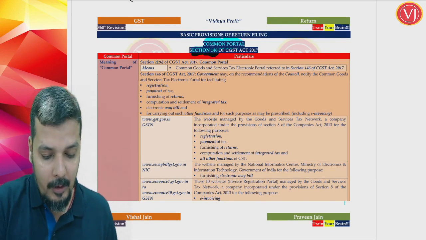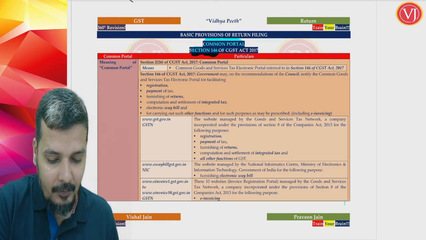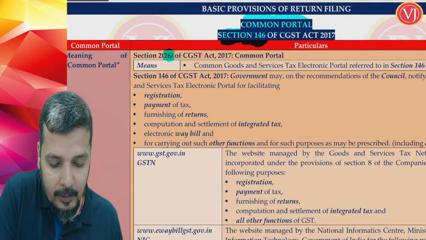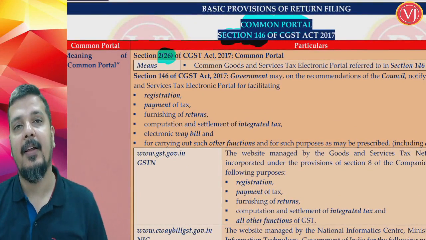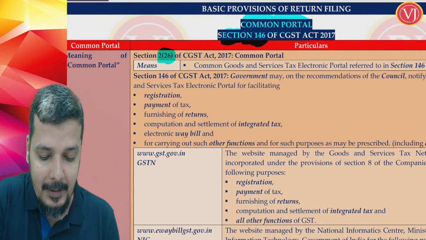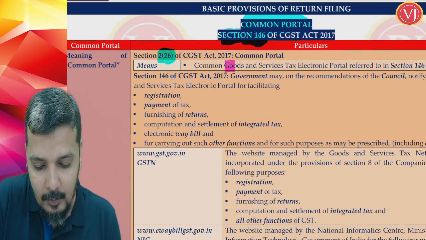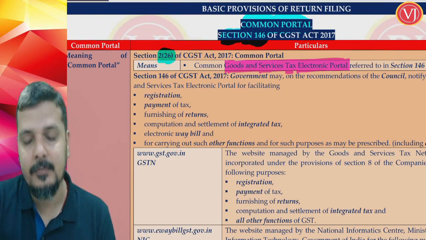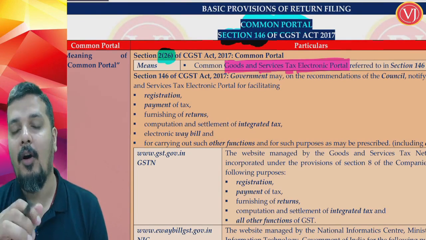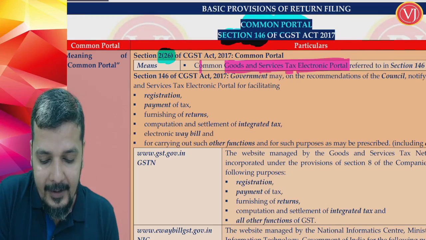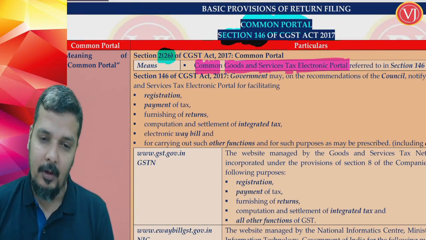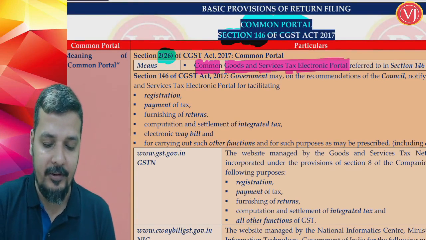The definition of common portal is given in section 2 clause 26 of the CGST Act, which tells that common portal means the common goods and service tax electronic portal as given in section 146. Now it actually shifts you to section 146.